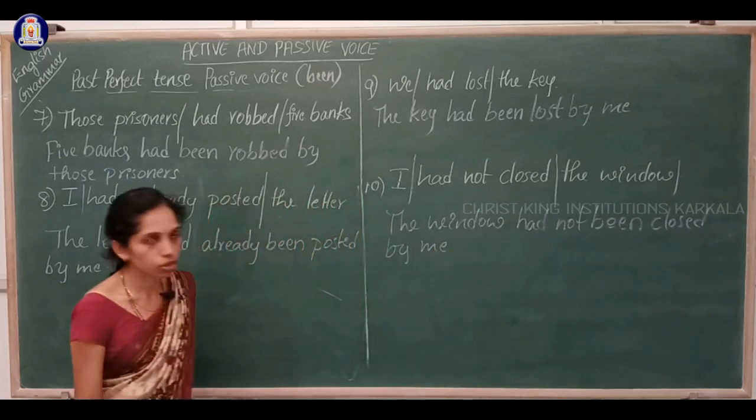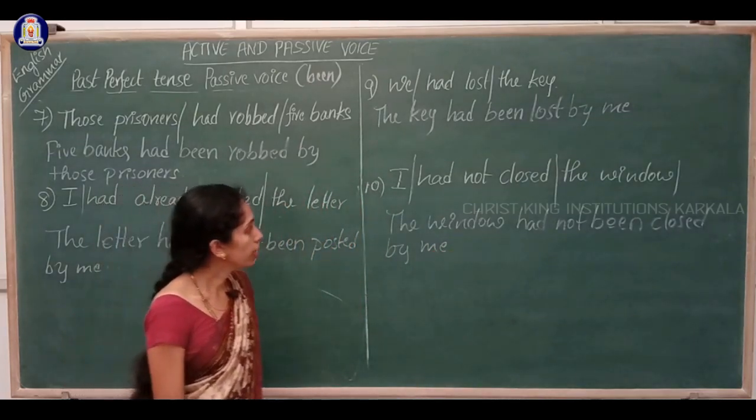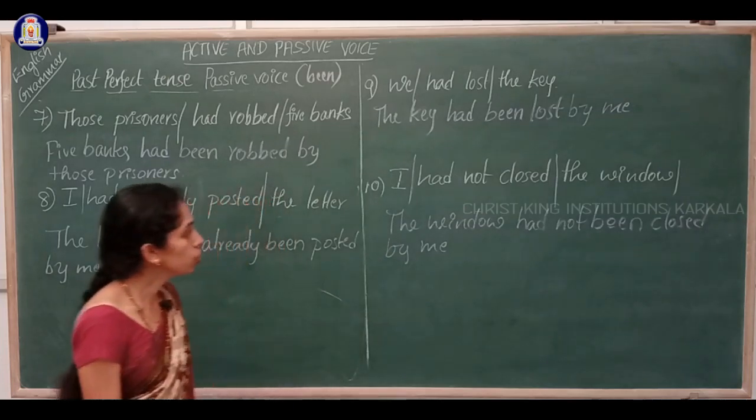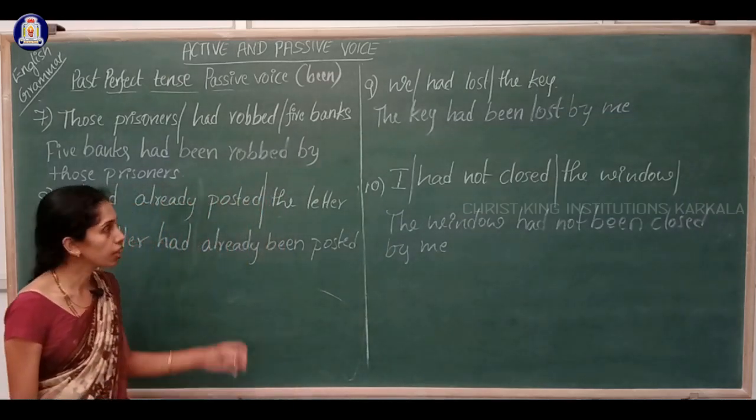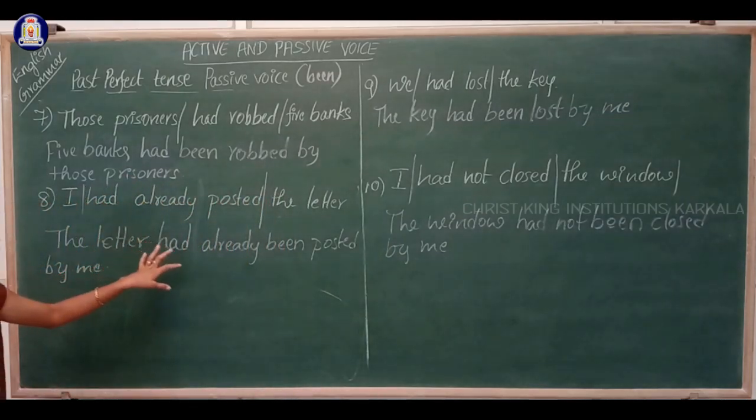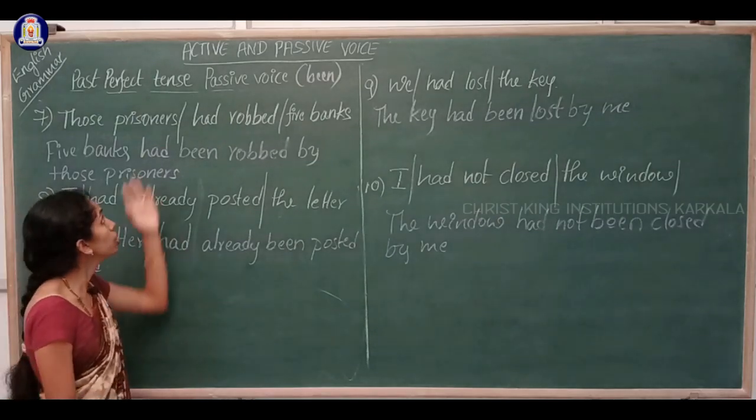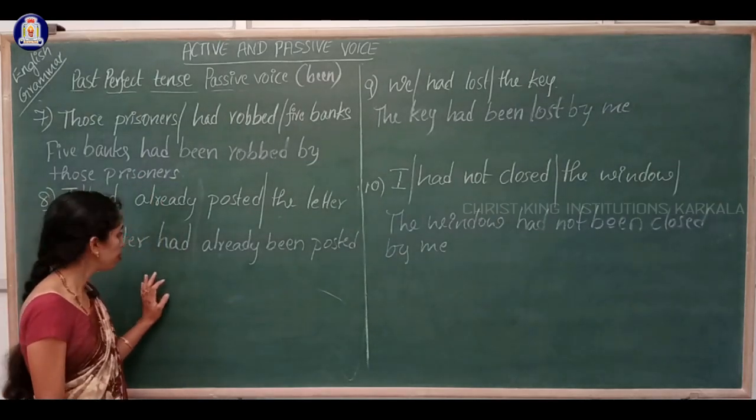So, these are the remaining examples for past perfect tense passive voice.